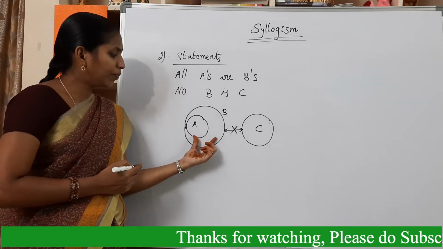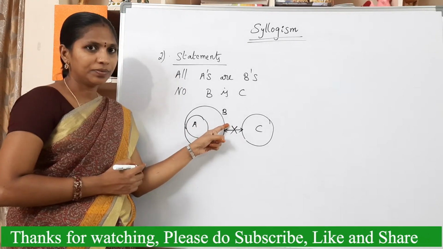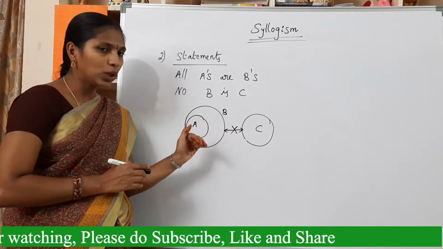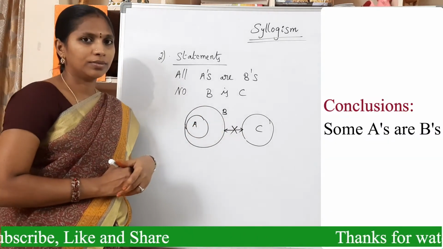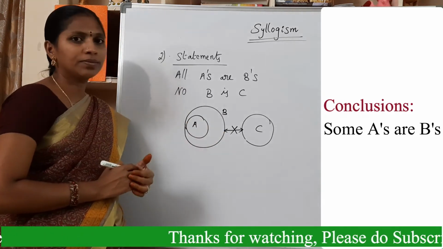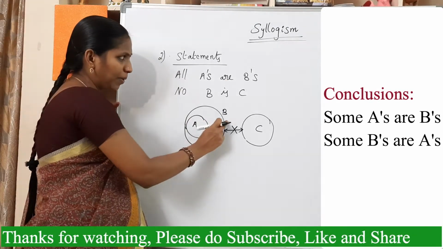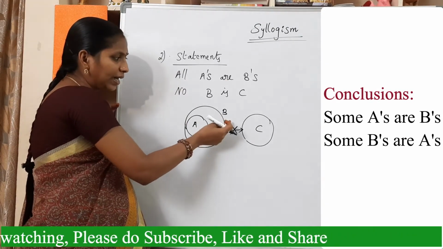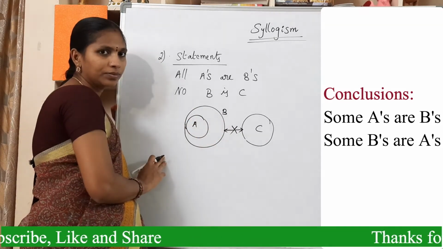Now see what the conclusions are. From this diagram, all A's are B's is the statement. We can conclude some A's are B's. That is one conclusion. And some B's are A's. That is another conclusion. Some A's are B's, and the next one is some B's are A's. Completed.